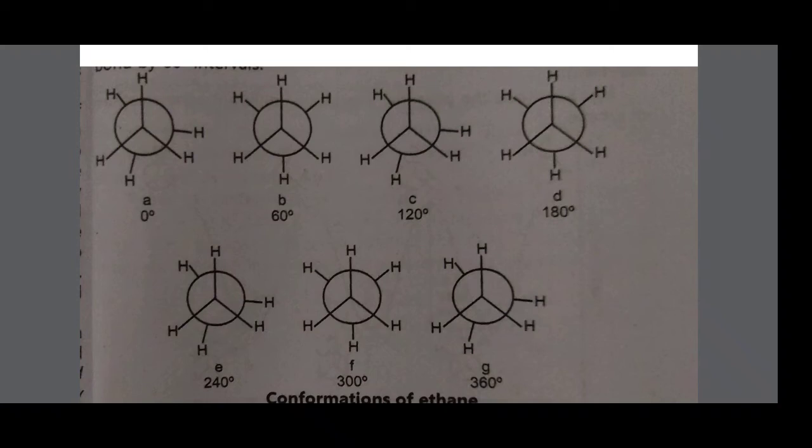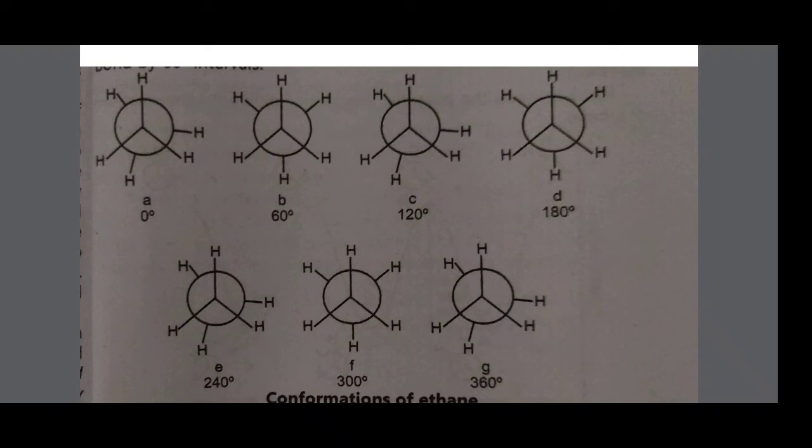After 60 degree rotation, we have structure B. Then I rotate the back carbon atom again to 120 degrees, that is structure C. Then at 180 degrees, structure D. Here the front carbon's hydrogen atoms and the back carbon's hydrogen atoms are opposite to each other, meaning the two hydrogen atoms are away from each other. This is the staggered conformation.